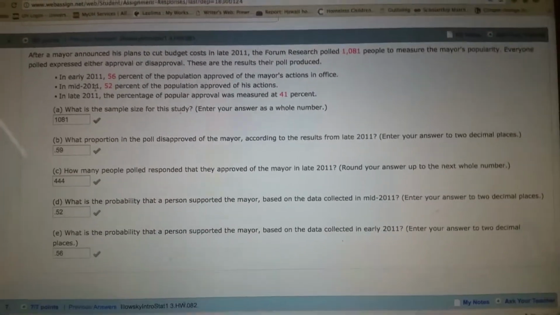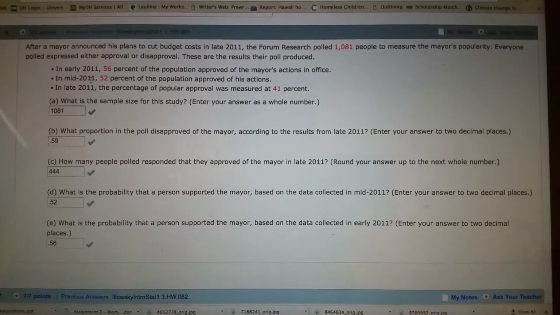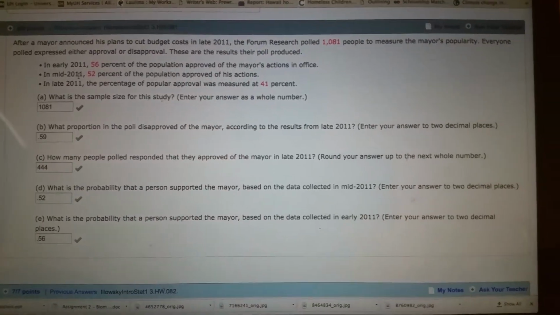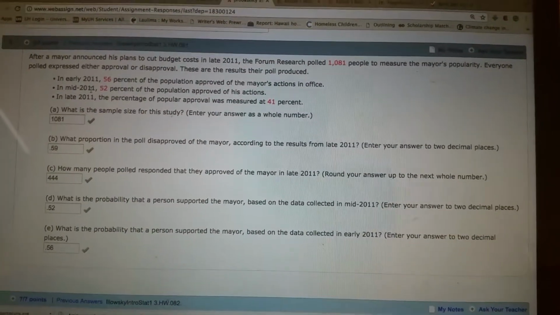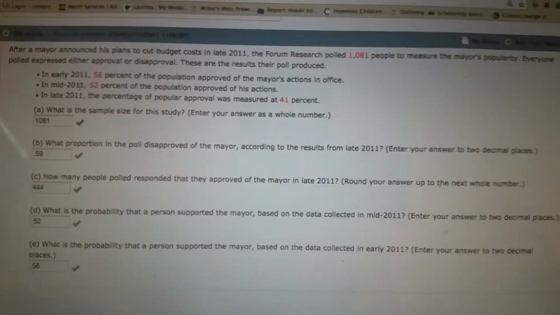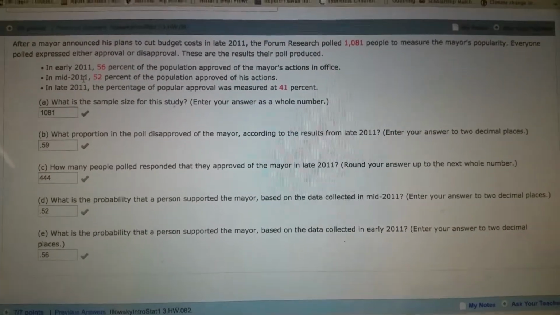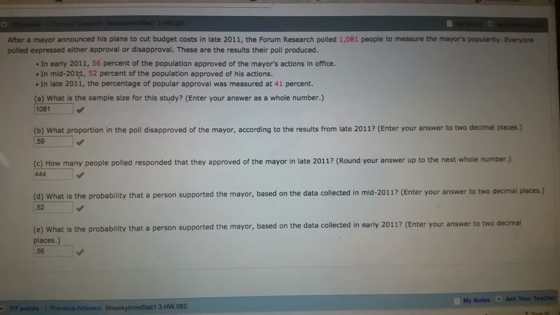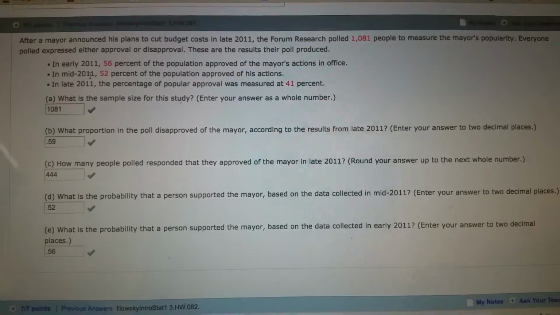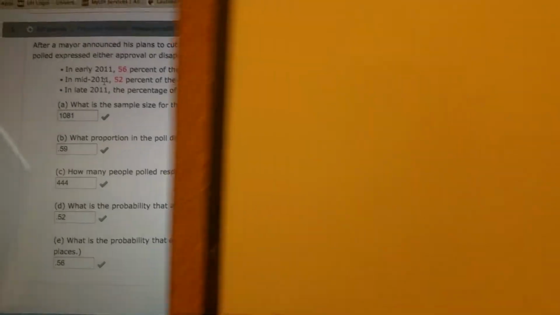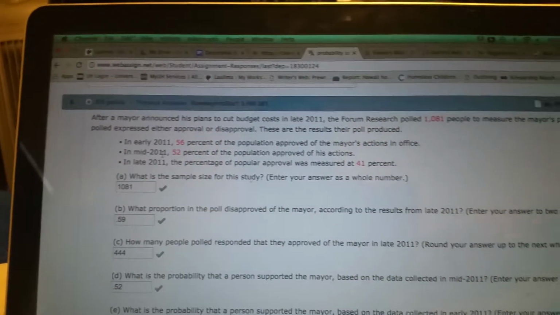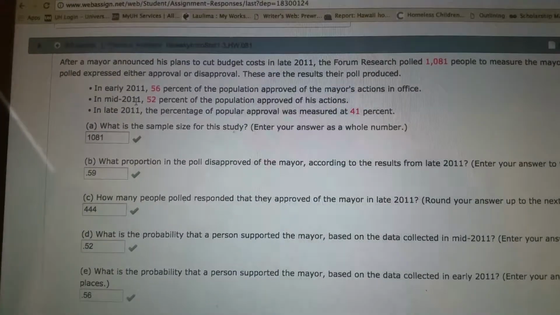After a mayor announced his plans to cut budget costs in late 2011, Forum Research polled 181 people to measure the mayor's popularity. Everyone polled expressed either approval or disapproval. These are the results their poll produced.